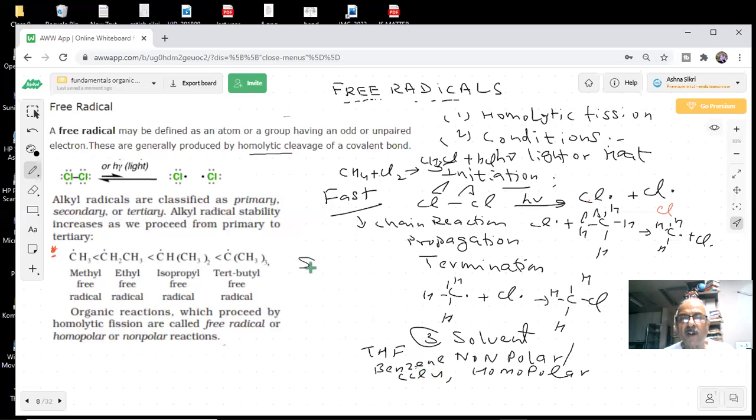Now, what will be the stability order, students? Sir, the stability order will be, tertiary would be the most stable. Okay, here we have shown you the stability order of the free radical, students. So when we do the reaction and study the reaction, if such tertiary radicals are going to be formed, they will be more stable, students. So you have noted down everything. Yes, sir. Okay.